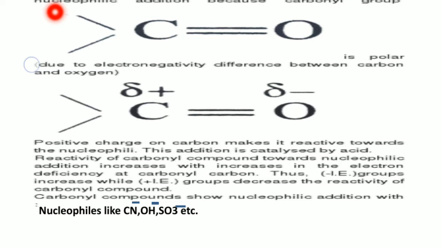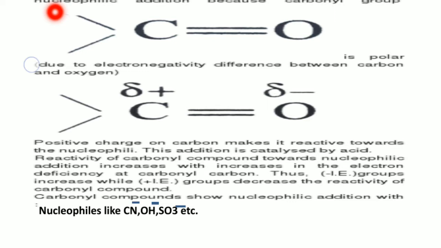We know that a nucleophile generally attacks a positively charged area, and an electrophile attacks a negatively charged area of the molecule. So now we have two possibilities of attack: one is by an electrophile and another is by a nucleophile.